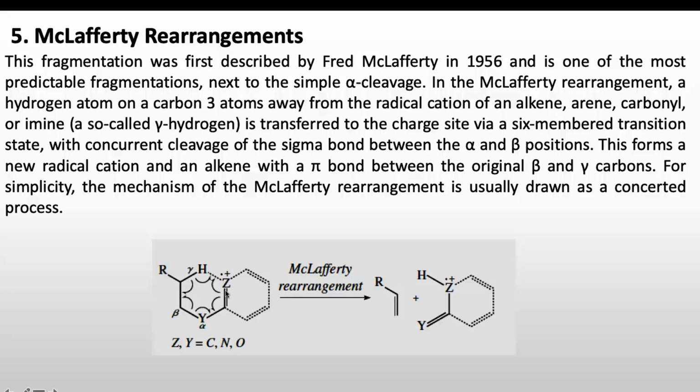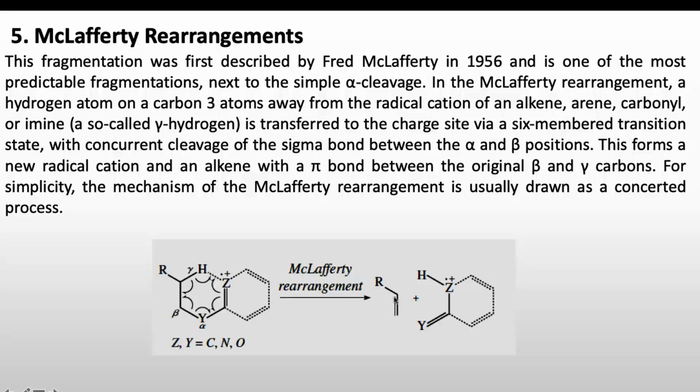Now we have to count 3 carbon atoms from this side, meaning 1, 2, 3, or we can say alpha, beta, gamma. So the proton at the gamma position will be transferred to this charge site, meaning this proton will transfer to the Z via a 6-member transition state with cleavage of the sigma bond between the alpha and beta, meaning this sigma bond will cleave and form a new radical cation and an alkene, like in this way.